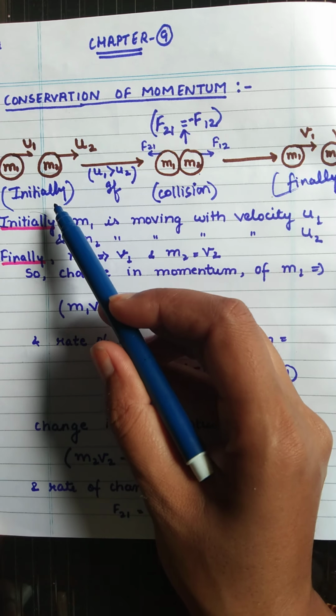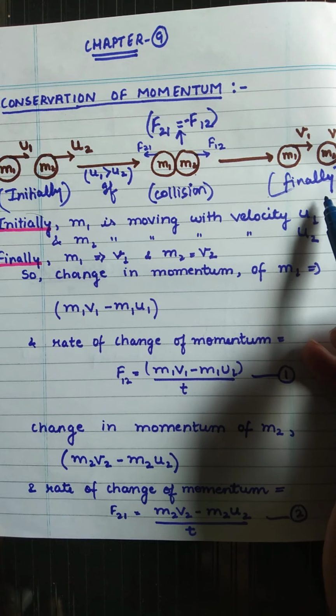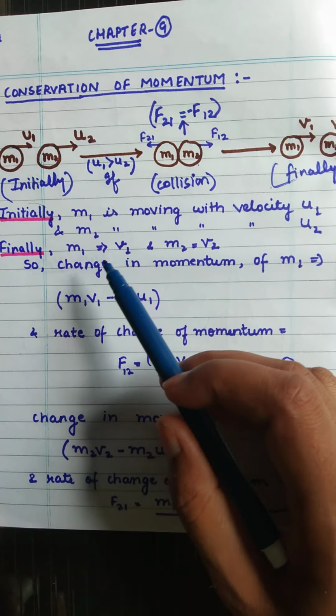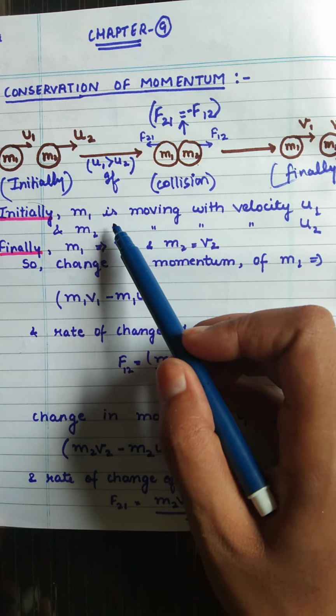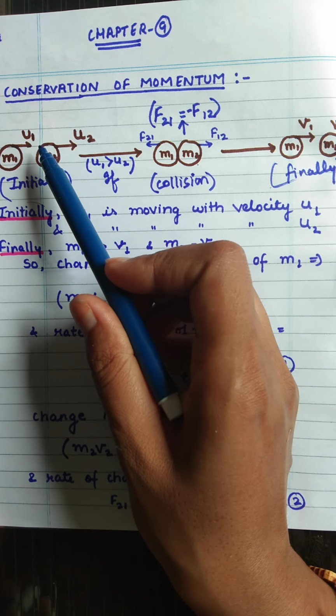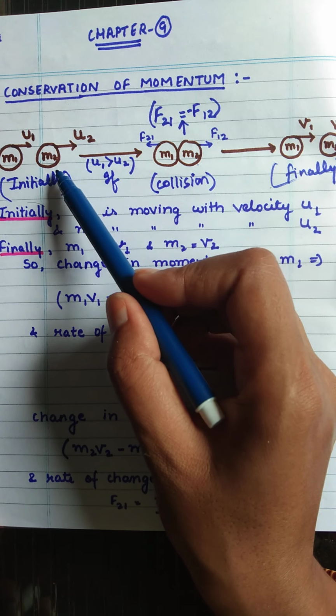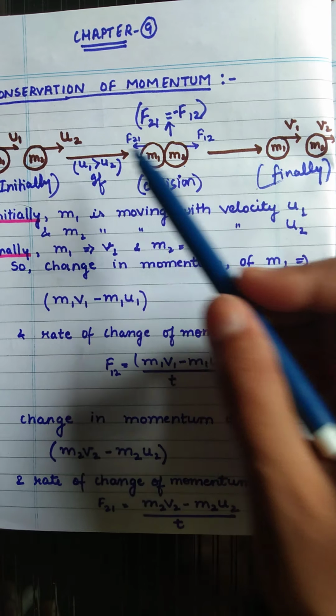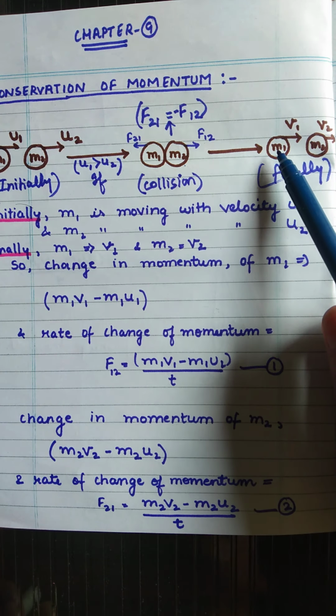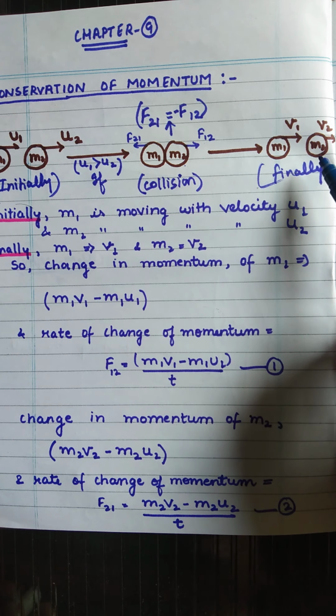The initial condition is before collision, and this is after collision, that is finally. Initially let's consider that mass m1 has velocity u1 and mass m2 has velocity u2. Finally after collision, the mass m1 has velocity v1 and m2 has velocity v2.